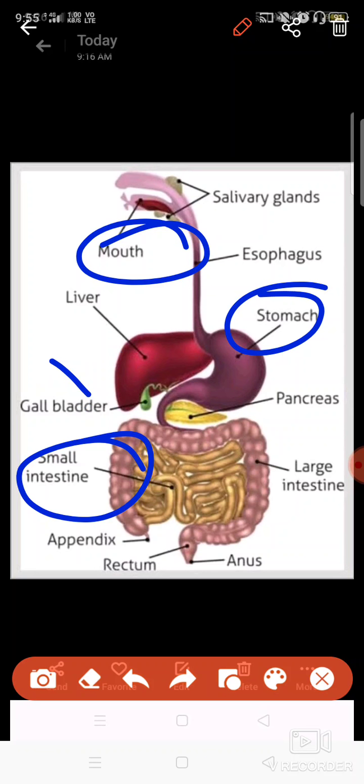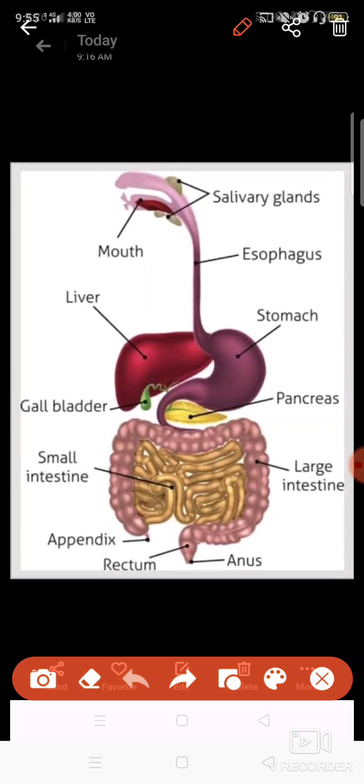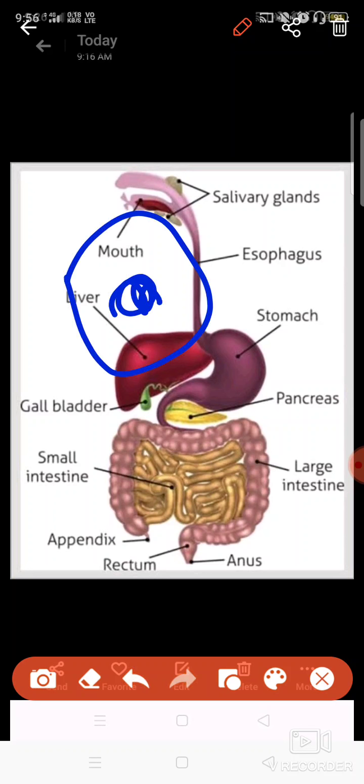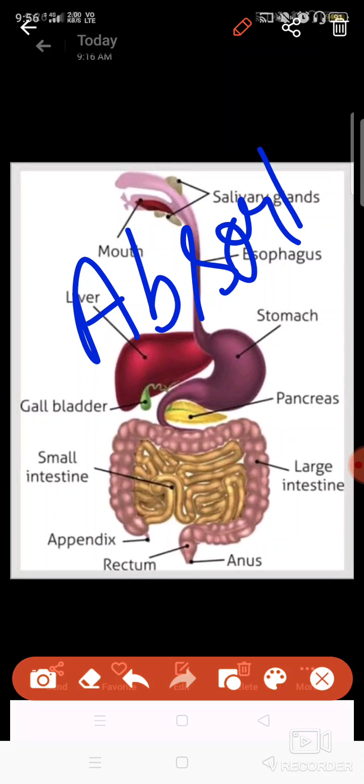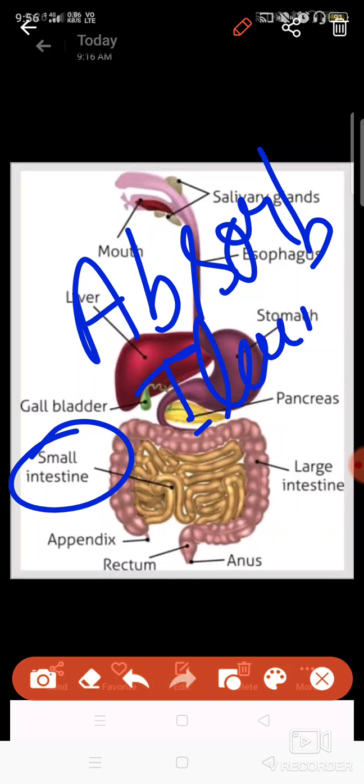Then after digestion comes the assimilation part. Sorry, one step I skipped here. After digestion comes the absorption. So absorption occurs in the small intestine, in the ileum and jejunum part.